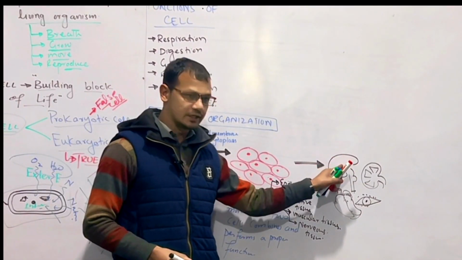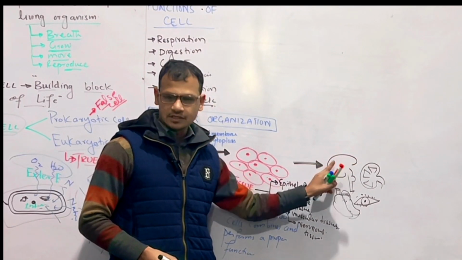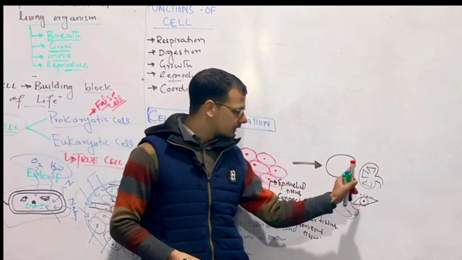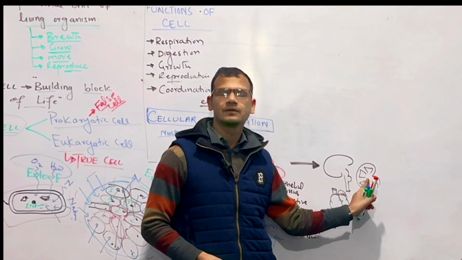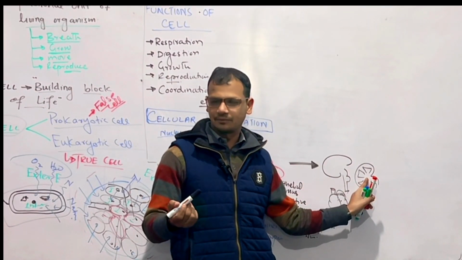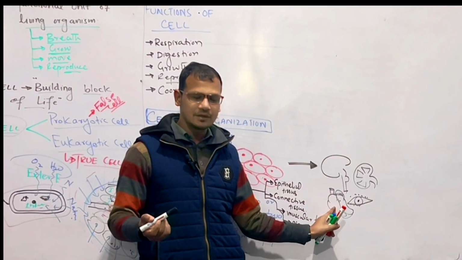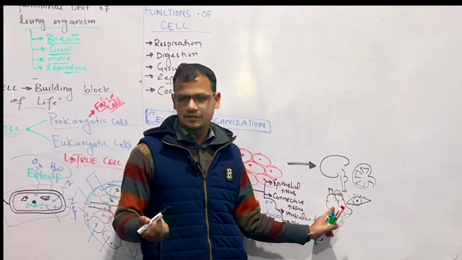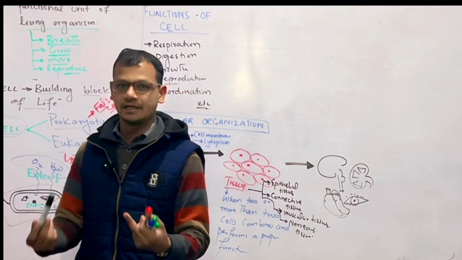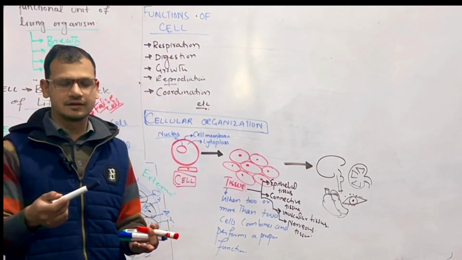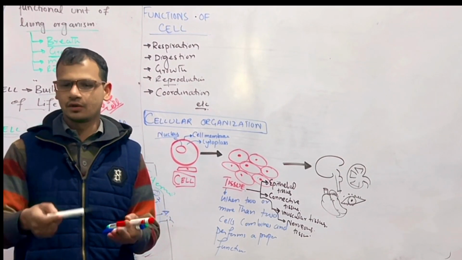So these are the combination of different types of tissues. Now listen carefully. Brain is a combination of nervous tissues, kidney is a combination of renal epithelium, heart is a combination of cardiac tissues or cardiac cells as a form of muscles and a form of epithelium, endocardium, myocardium.